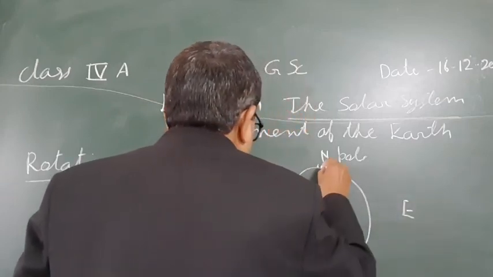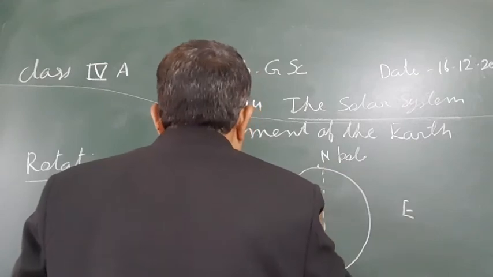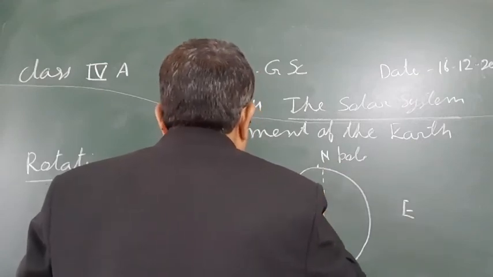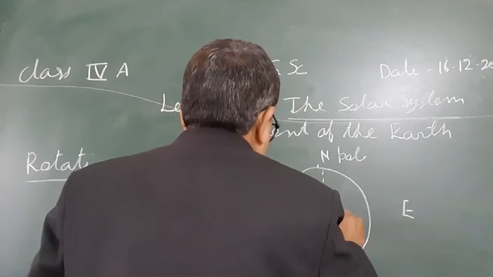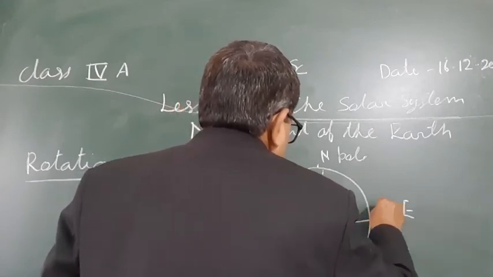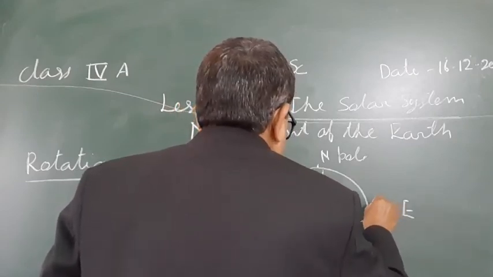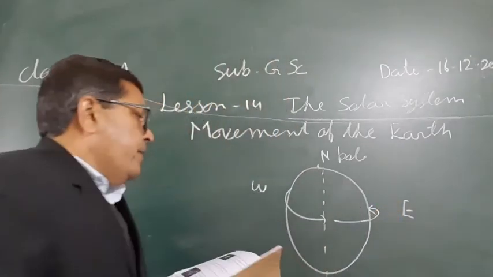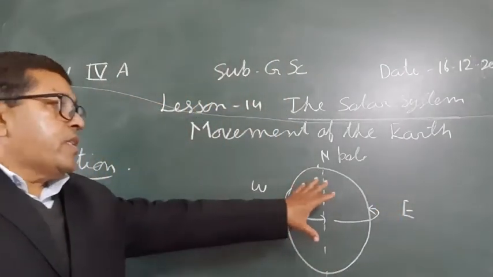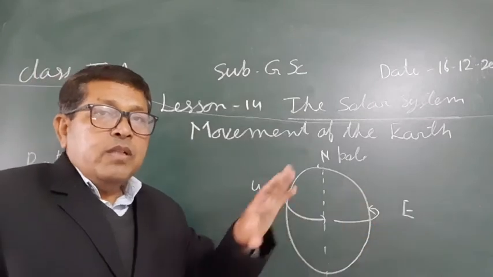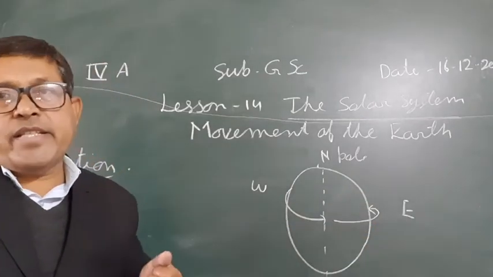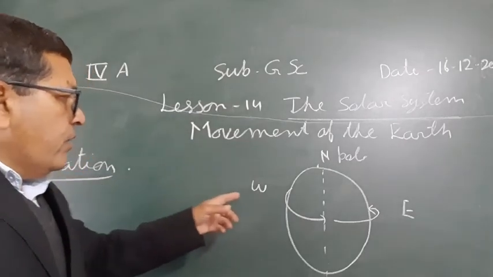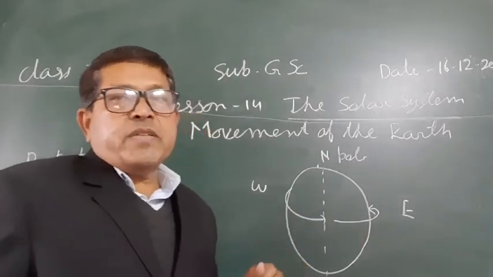So this is the imaginary axis and the earth moves from west to east.